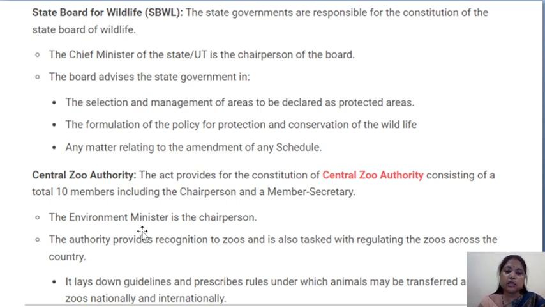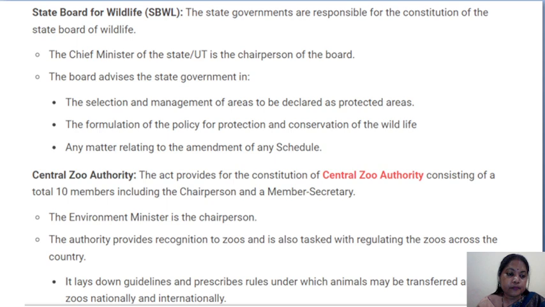The Environment Minister is the chairperson. The authority provides recognition to zoos and is also tasked with regulating the zoos across the country. It lays down guidelines and prescribes rules under which animals may be transferred among zoos, national and international.